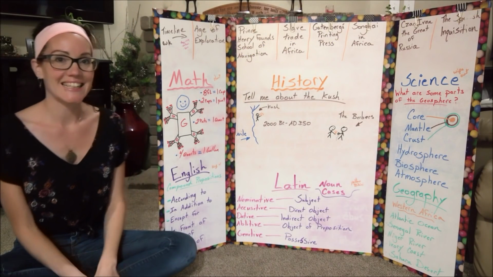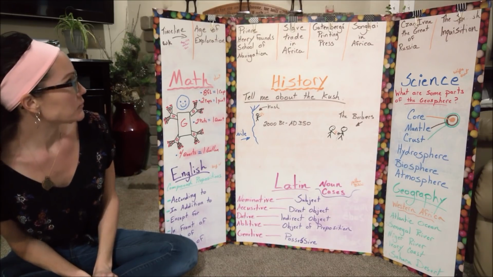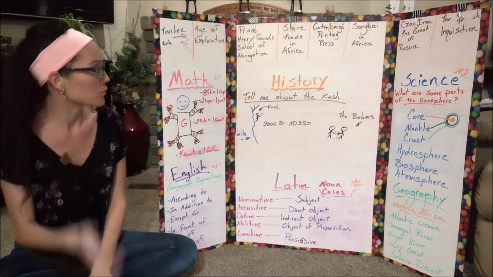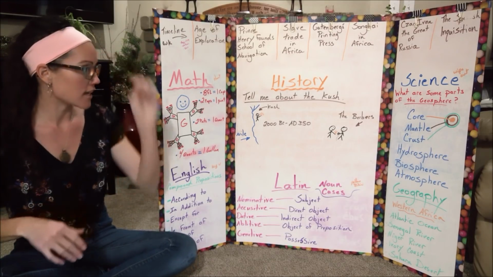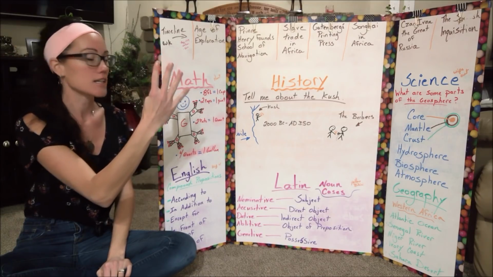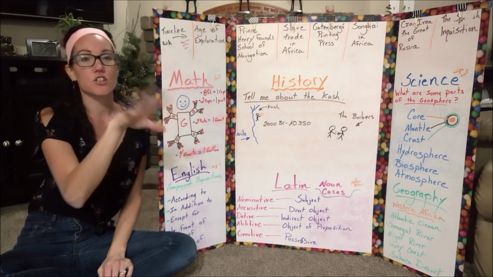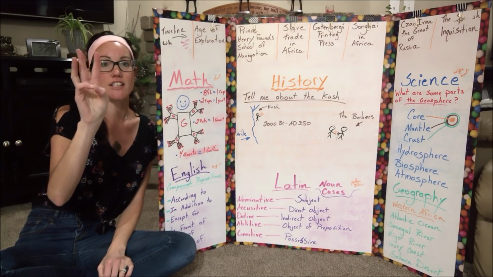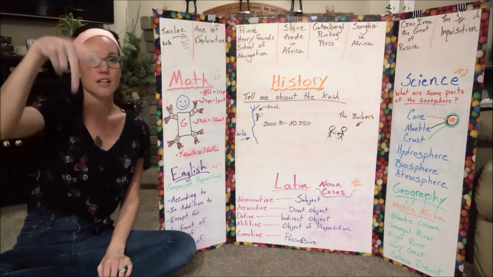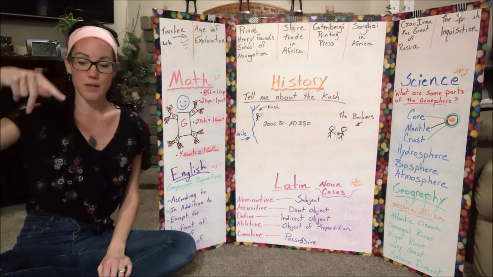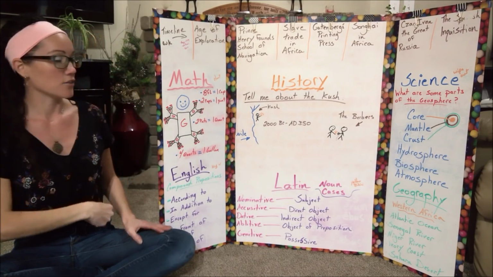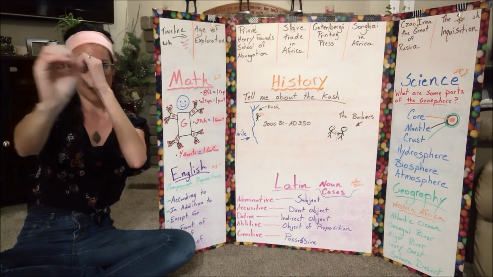Week 13, timeline, age of exploration. So we're just going to do this and this. Age of exploration, circa 1400 to circa 1600, so this is an ASL 1400, circa 1400 to circa 1600, so this is a 6 in ASL, 1600. Prince Henry, so we do our ASL P and our sash to show royalty. Prince Henry founds School of Navigation.